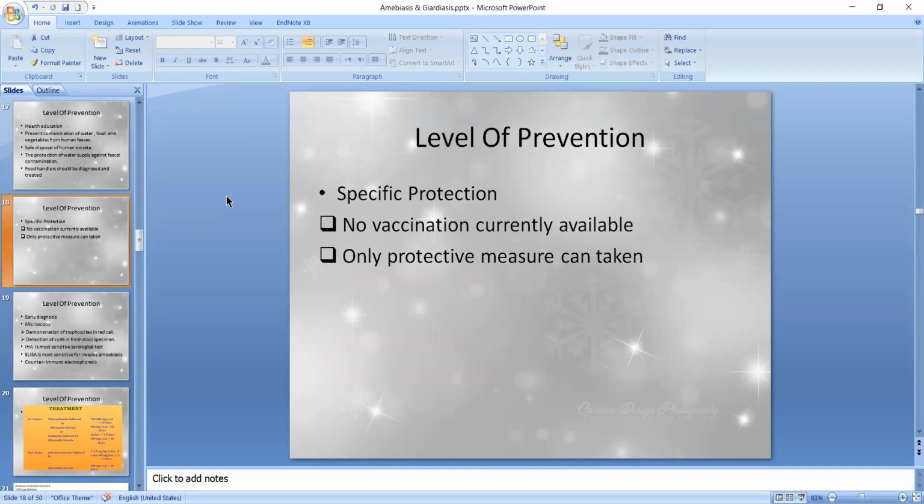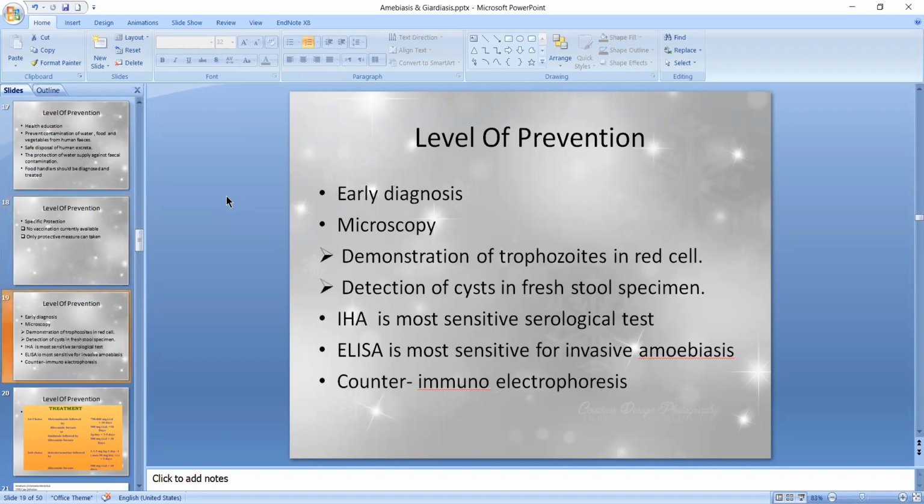There is no specific protection because no vaccination is currently available in developed or developing countries. Only protective measures can be taken to fight this disease. In the secondary level of prevention, there is early diagnosis. For early diagnosis, we can do microscopy, in which we can demonstrate trophozoites with red cells and detect cysts in a fresh stool specimen. For detection of cysts, we can collect the stool specimen 3 times.